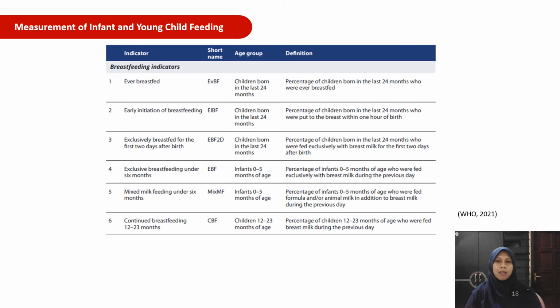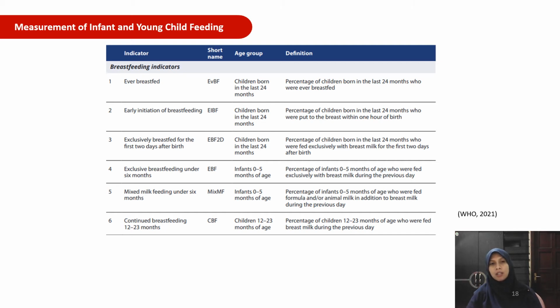These are some indicators about infant and young child feeding that have been developed by WHO. First is breastfeeding indicators. There are 6 indicators. First is ever breastfed. The second is early initiation of breastfeeding. Third is exclusively breastfed for the first 2 days after birth. Fourth is exclusive breastfeeding under 6 months. Fifth, mixed milk feeding under 6 months. And sixth, continued breastfeeding at 12 to 23 months.